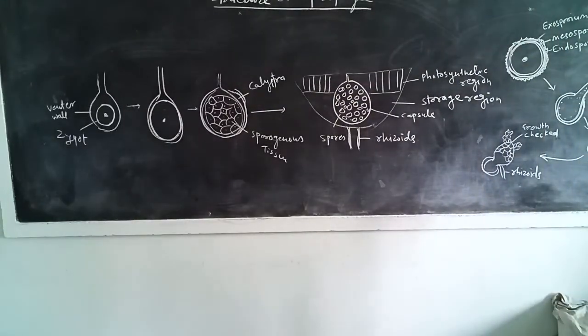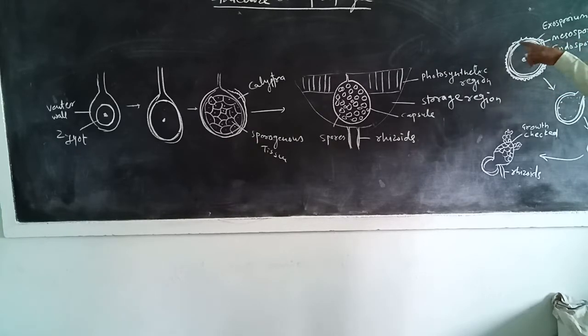Each spore remains covered by a three-layered wall. It is haploid and uninucleate. It is surrounded by a three-layered wall. The outer thick layer is called the exosporium, the middle layer of 2 to 3 concentric layers is the mesosporium, and the innermost layer is called the endosporium.